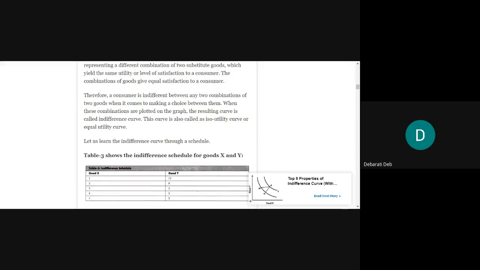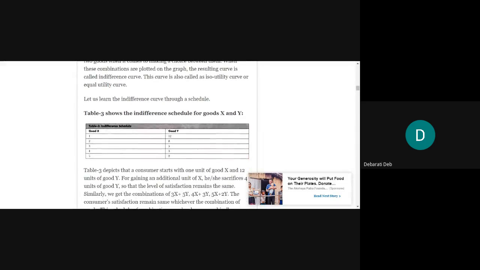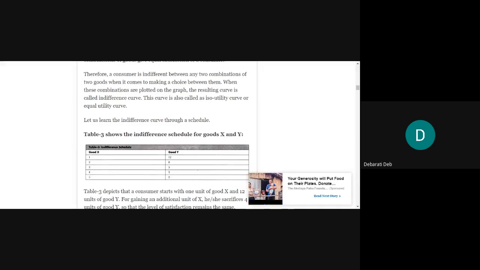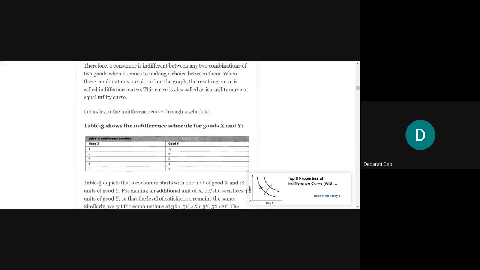This curve is also called an iso-utility curve or equal utility curve. Do not get scared if these terms are used and you are asked to write answers on this. Iso-utility or equal utility also means the same; this is the same as indifference curve. Let us learn the indifference curve through a schedule. So this is a schedule. We will use this schedule to plot the graph, and then we will see how the indifference curve will look.